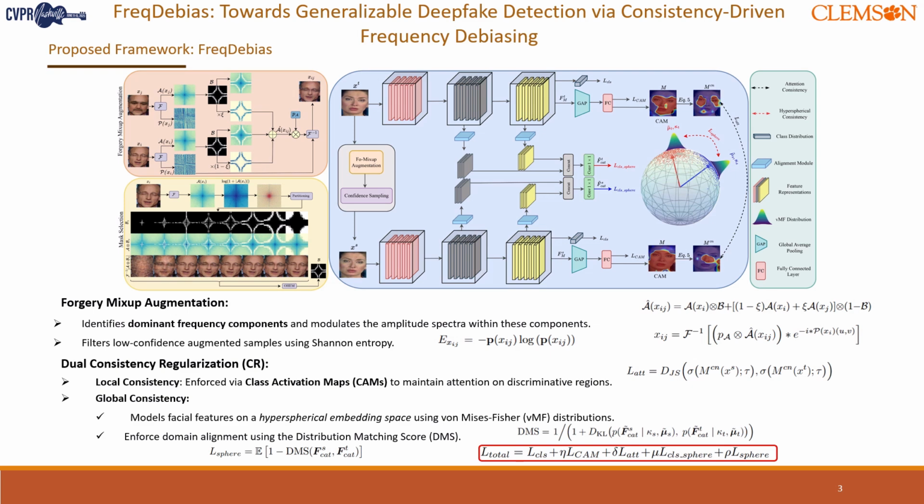Next, we mix these dominant frequency components with those from a different forgery image, while keeping the spatial structure intact. This way, we expose the model to new combinations of forgery artifacts that it hasn't seen before.